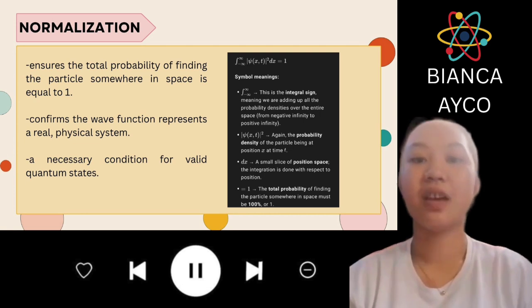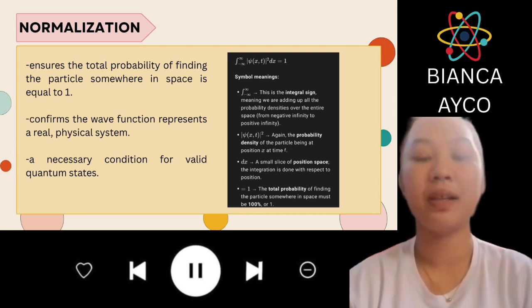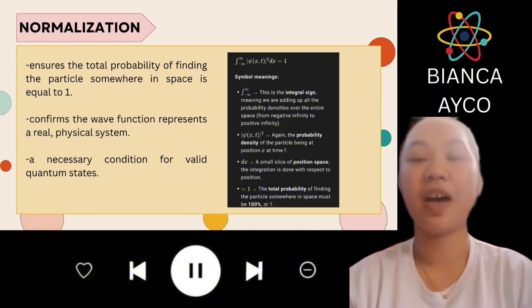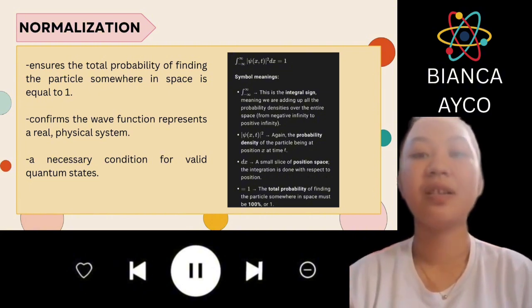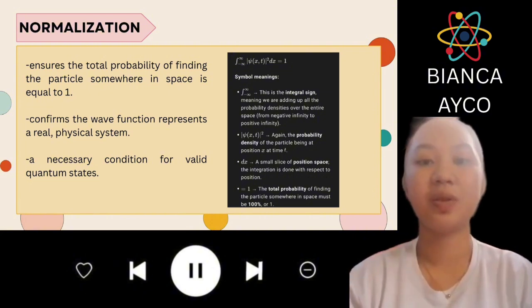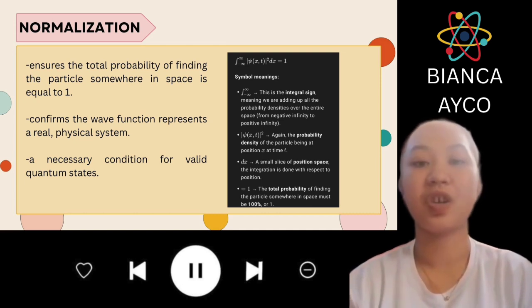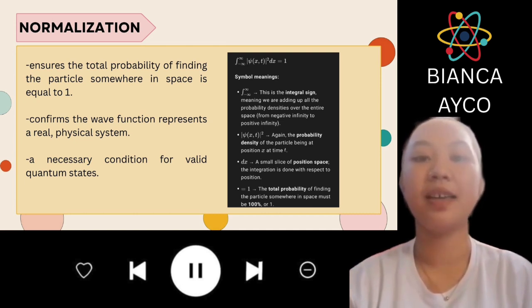This integral represents the total probability of finding the particle. If the integral is not equal to 1, you need to normalize the wave function. This involves multiplying the original wave function by a normalization constant.